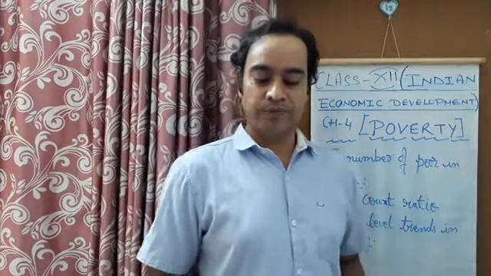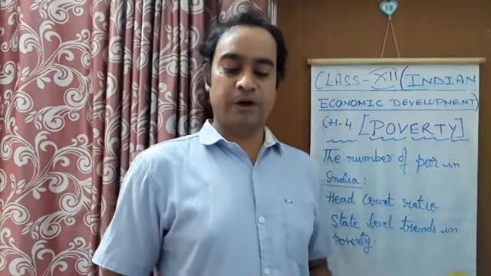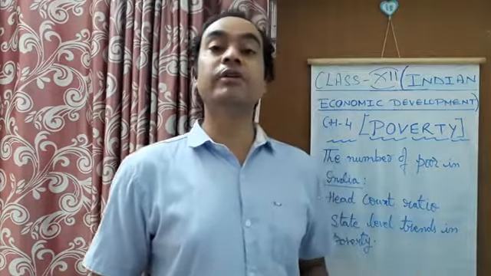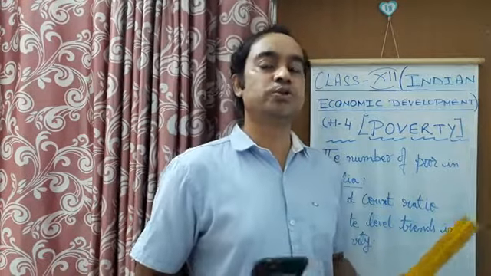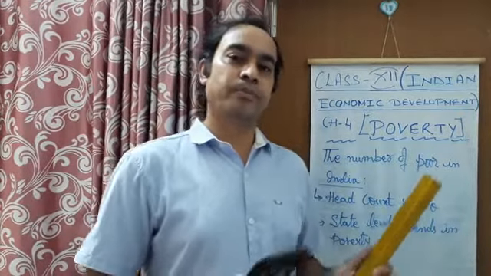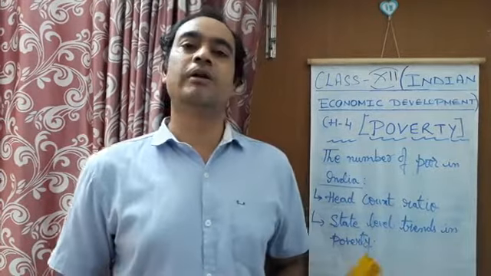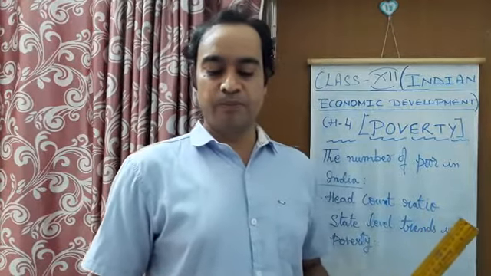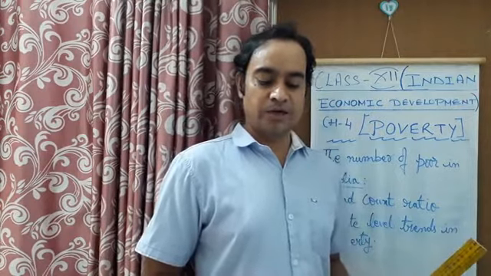As I told you before, the percentage of poor people was already more in rural areas. And after this it is written that this situation has not changed even in 2011 to 12. So in 2011 to 12, the situation is still the same. That is, near about 80% of the below poverty line people are found in the rural areas, and near about 20% are found in the urban areas. So in the 1990s, the absolute number of poor in rural areas had declined, whereas the number of their urban counterparts increased marginally.